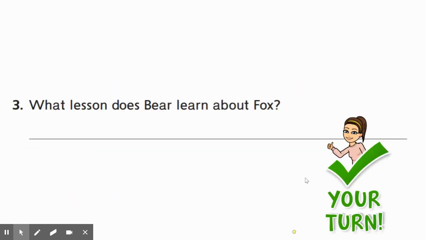Okay, you guessed it. Number 3 was all yours. The question is, what lesson does Bear learn about Fox? Do you think the fox was being kind and truthful to Bear when he told him to put his tail in the ice? Or do you think that maybe Fox knew that would happen?